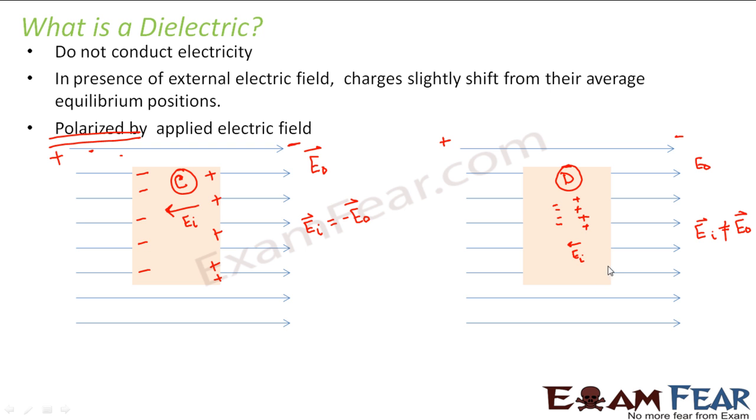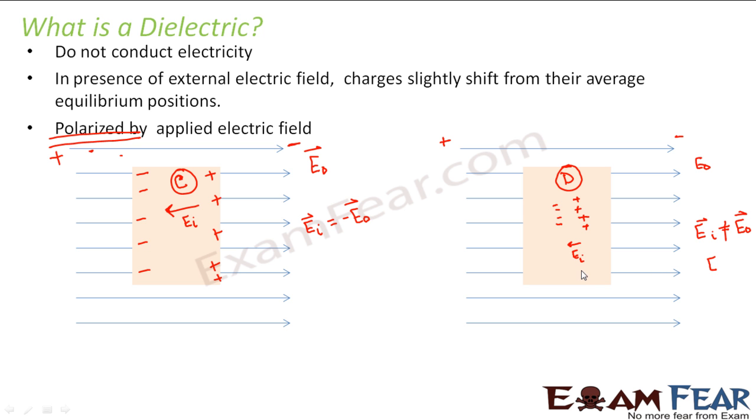Now, how large will be the magnitude of this induced electric field, whether it will be very small or comparatively larger, that depends on the nature of the material of the dielectric. So that differs from one dielectric to another, how much would be the strength of this induced electric field.